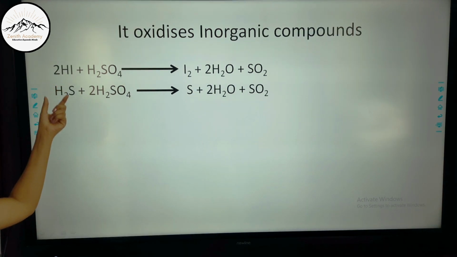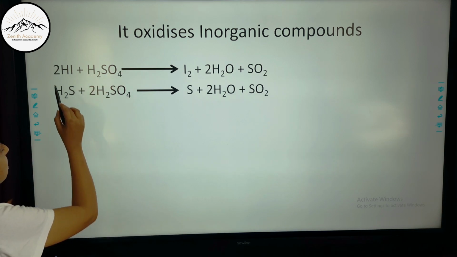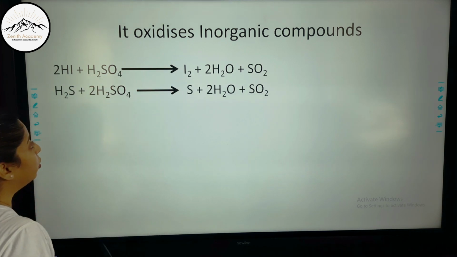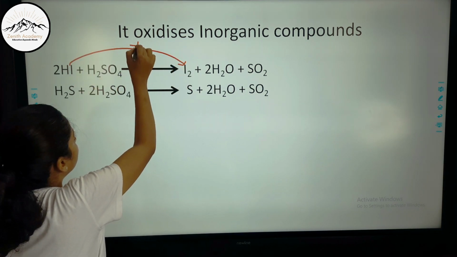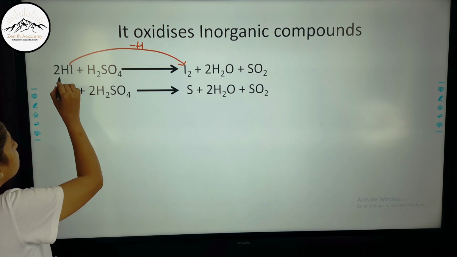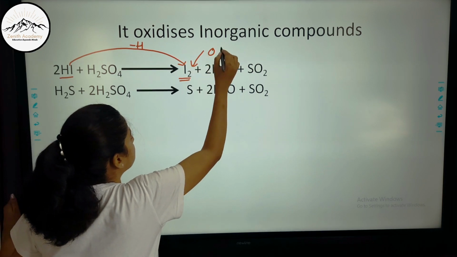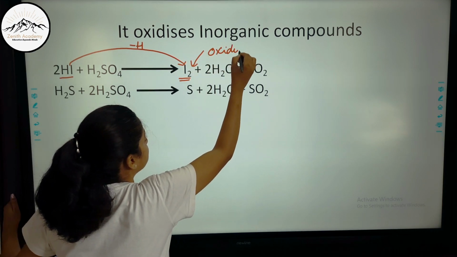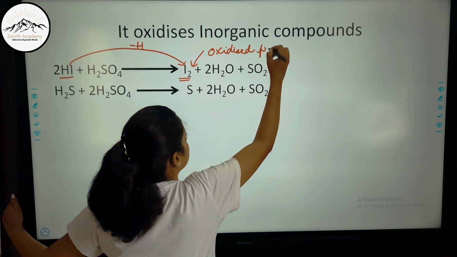Now when I take inorganic compounds with concentrated sulfuric acid, what happens? This HI has formed I2. So what do you see here? This is removal of hydrogen, and removal of hydrogen is also known as oxidation. So HI has got converted into I2. This is my oxidized product. Most of the times they will ask you what is the oxidized product. So this is the oxidized product.